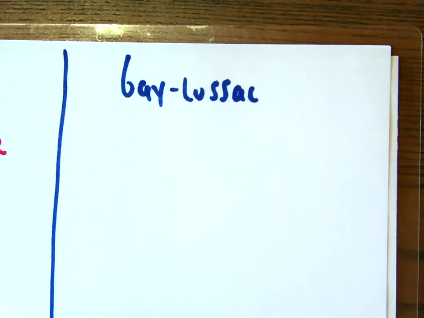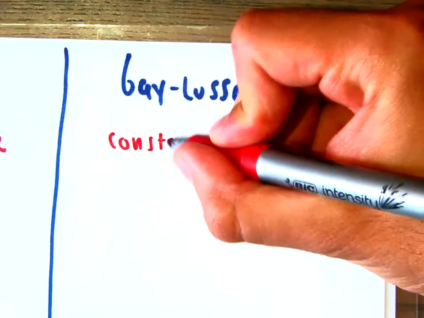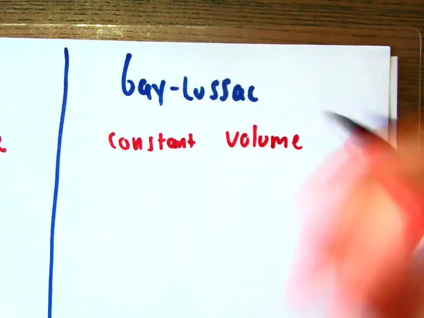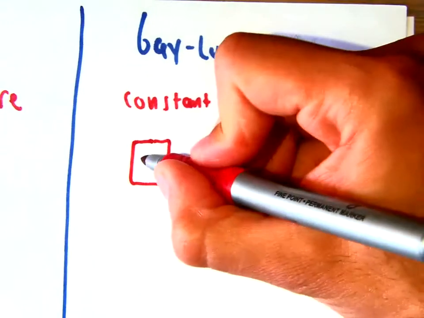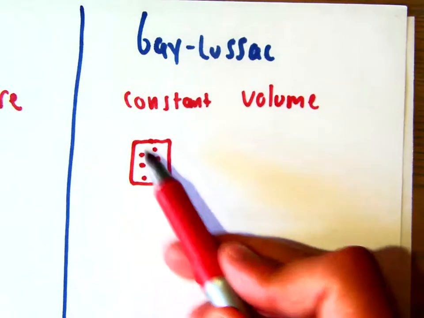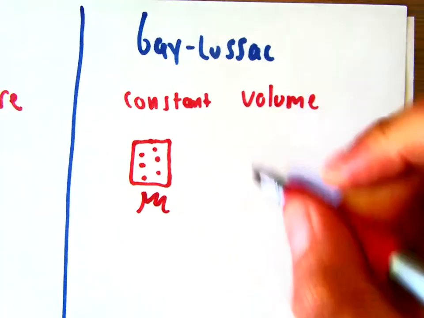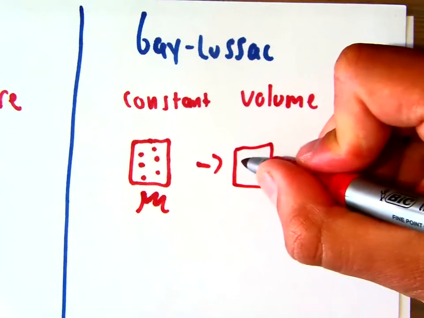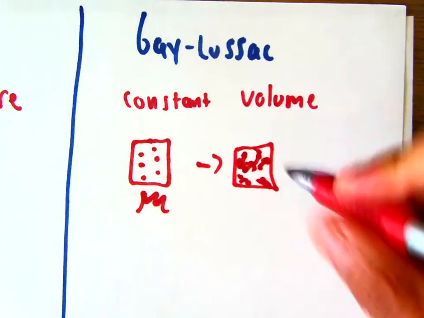So this has to do with pressure and temperature. In this system, we have a constant volume. So the volume is not changing. Let's say we have some kind of container with gas inside of it, and the container can't change shape. So let's say we increase the temperature, so we heat this up. When we heat it up, particles are going to move quicker, but the volume's not changing. These particles are going to have greater motion, so they're going to have more and more collisions.